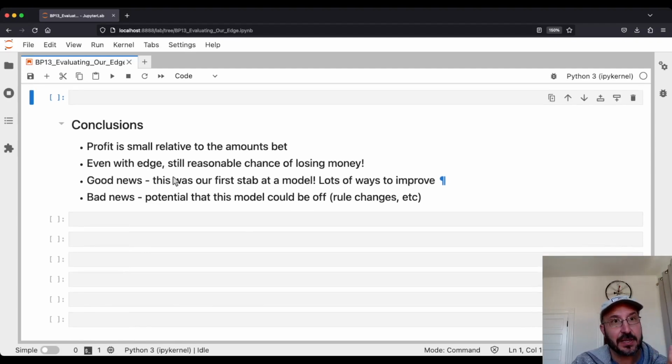The bad news, though, is that this model could be off going forward, right? So the biggest thing is that there were all these rule changes, right? We've got the bigger bases, the pitch clock, the infield shift rules. So those could affect the model significantly. In particular, the infield shift rules might mean there's going to be more scoring, because before, people were using the infield shift, which presumably helped the fielders and hurt the batters.